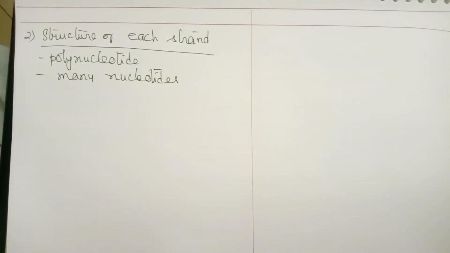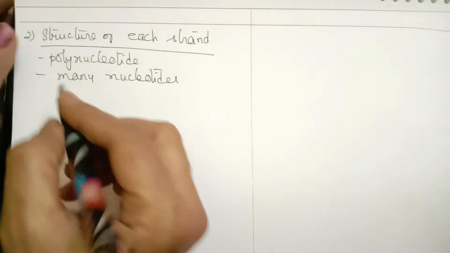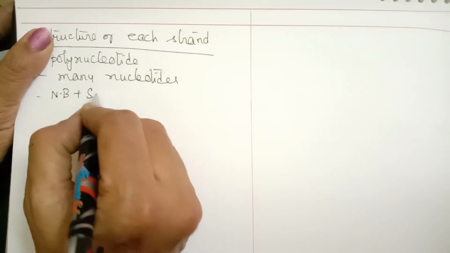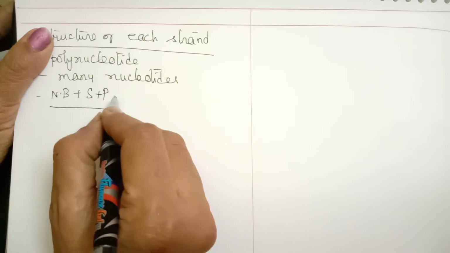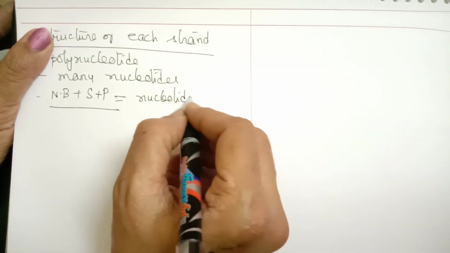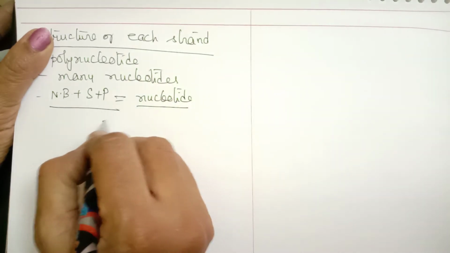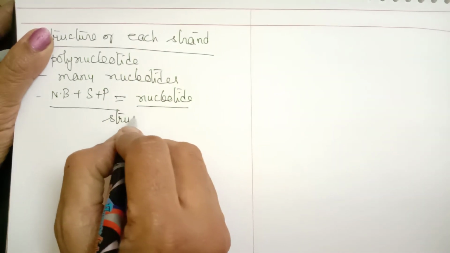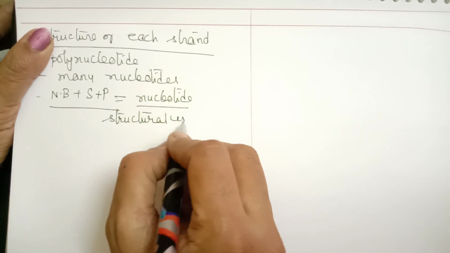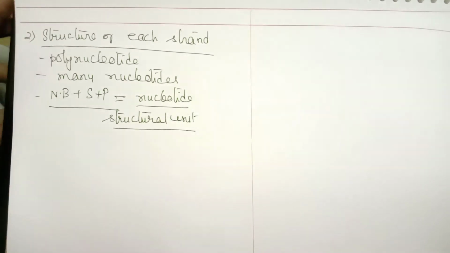In the earlier session, we discussed what a nucleotide is. A nucleotide consists of nitrogen base plus sugar plus phosphate. This forms one nucleotide, and this nucleotide is called the structural unit of DNA.